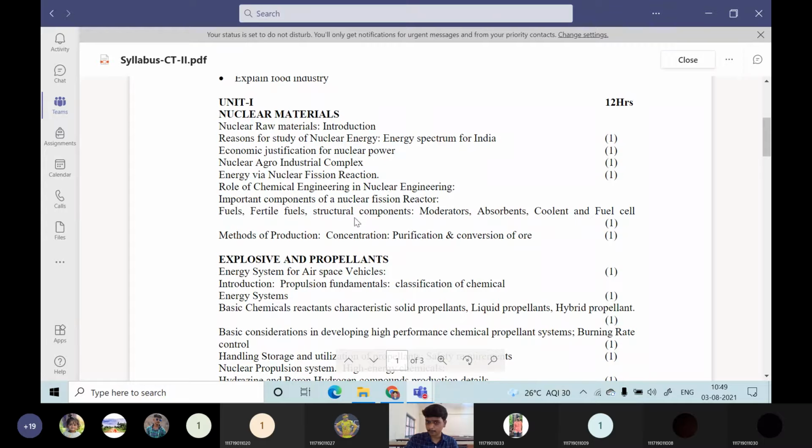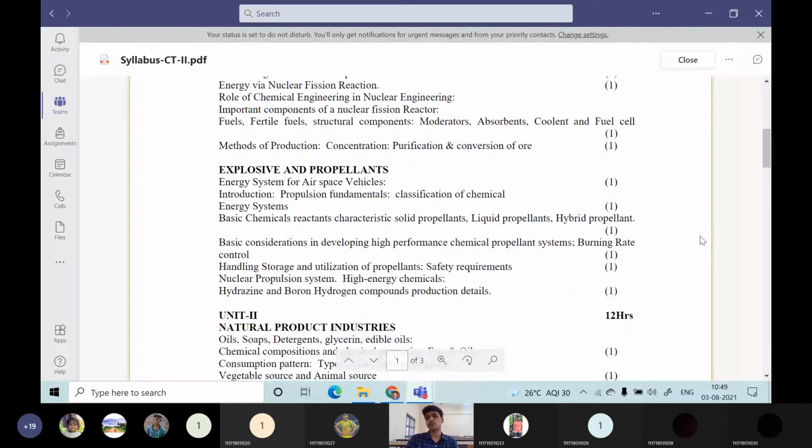So this will be labeled as part 1. So nuclear materials will be part 1 of unit 1. Then the next one will be explosives and propellants. This is also unit 1 only, but this is part B.